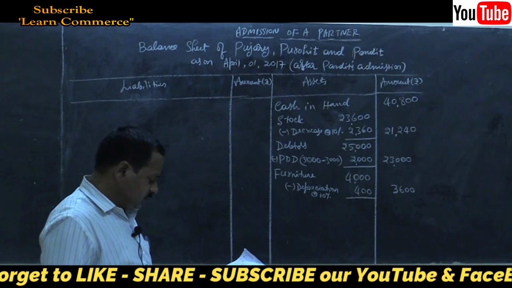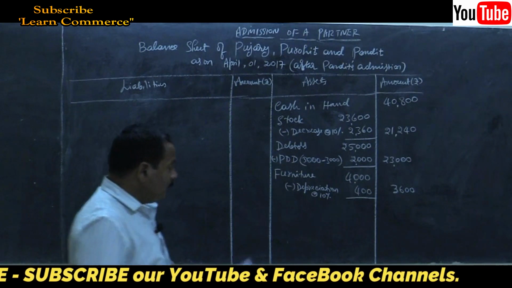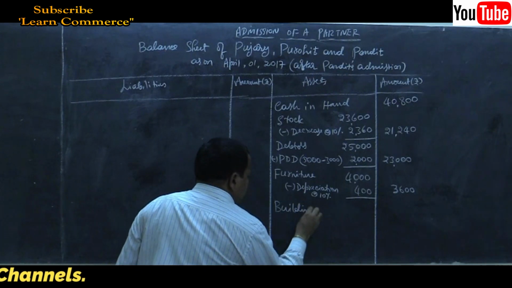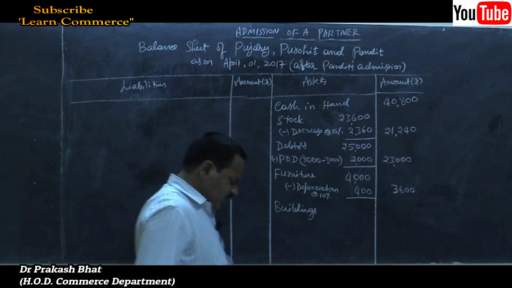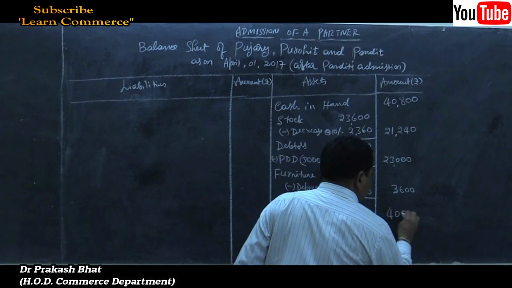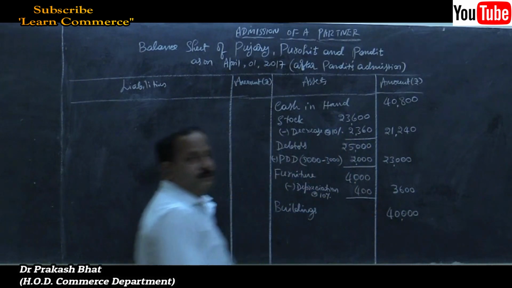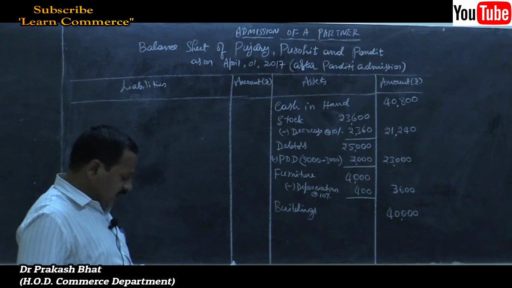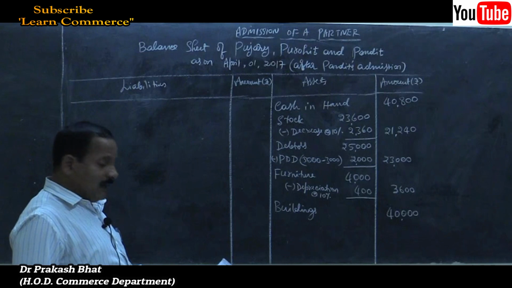Then buildings, no change. Write it as it is. Buildings, 40,000. That's all. No other assets.